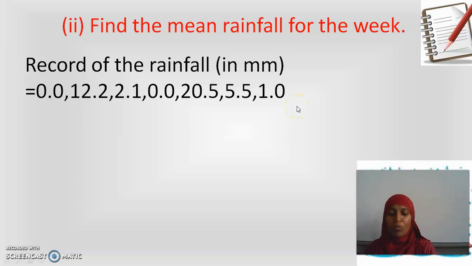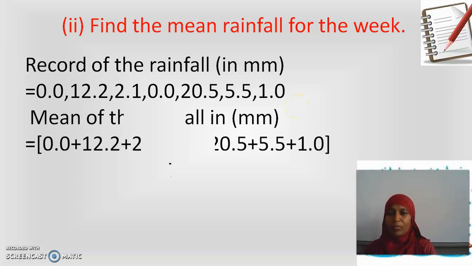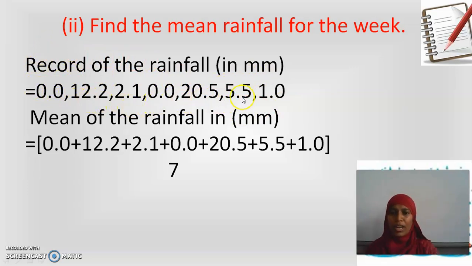If you add, what will you get? Mean of the rainfall is equal to, I should write plus plus. These things I wrote, you need not write these two things. Record of the rainfall in millimeter is equal to this, comma, comma, comma. No need to write because you will have all these things in your previous pages. But as we are using the slides, I cannot go back to each and every slide every time. So I copied over here every time. You just write mean of the rainfall in millimeter is equal to bracket divided by 7.